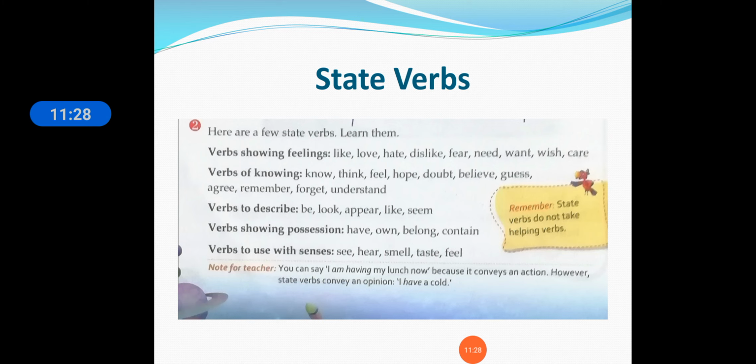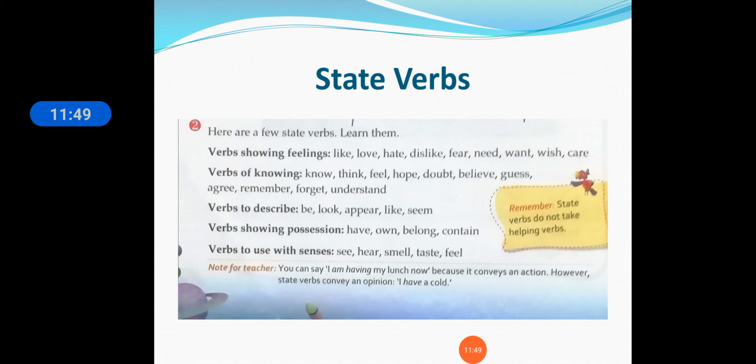In state verbs we have seen the verbs showing feelings, the verbs of knowing, verbs to describe, verbs showing possession and verbs used with senses. These five things we have understood. We have learned about these five things in this chapter. You have to keep in mind the state verbs before starting the exercises.